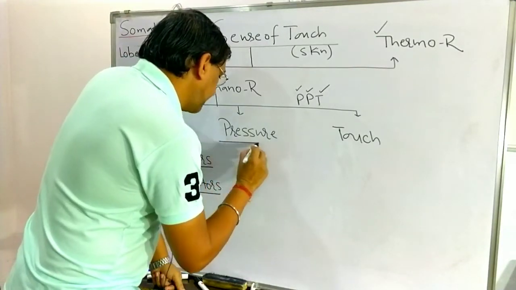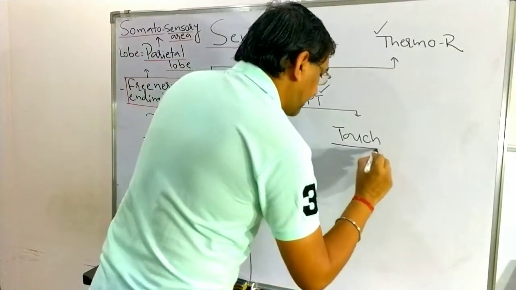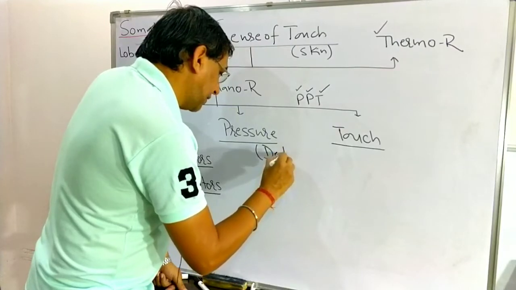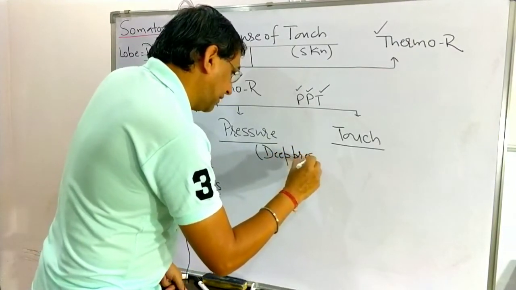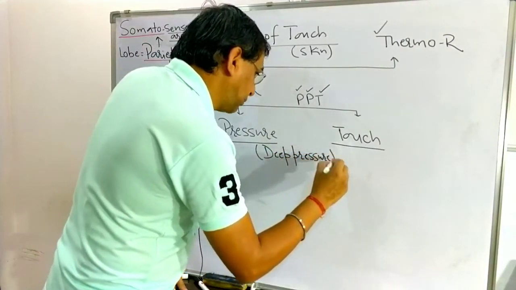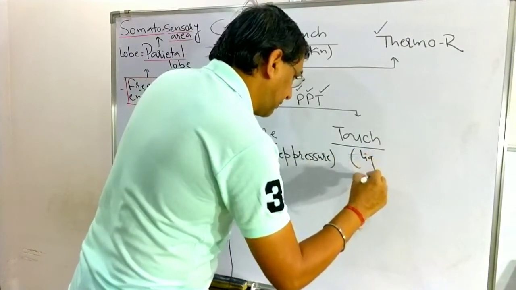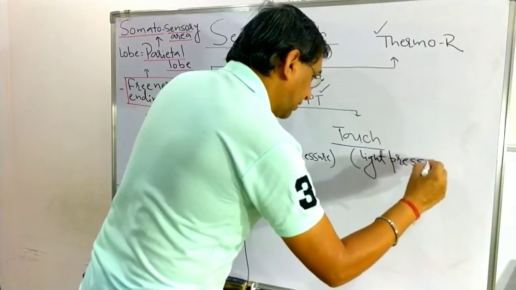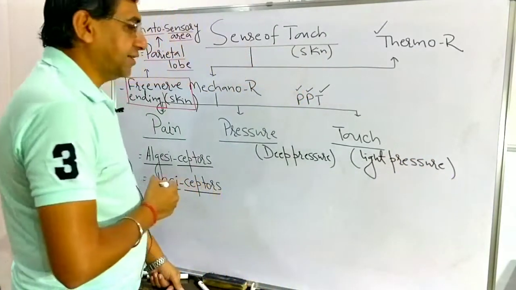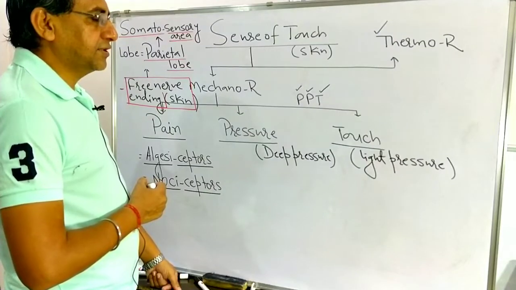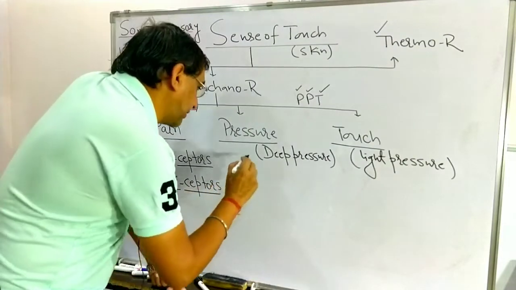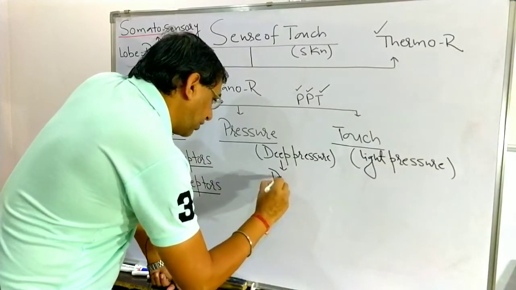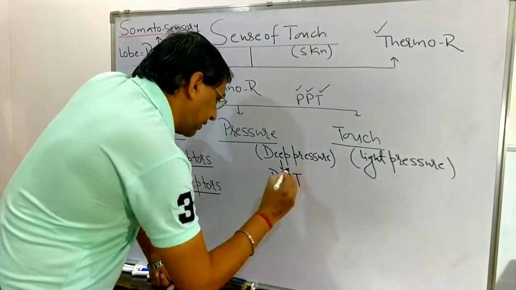Now, pressure and touch. What is the difference between pressure and touch? The meaning of pressure is deep pressure, and the meaning of touch is light pressure. Both are types of pressure. So pressure is the deep pressure, and touch is the light pressure here. Related with the deep pressure, you have to remember one short form, DPT.